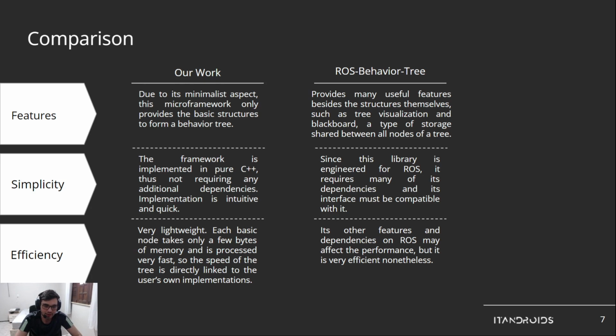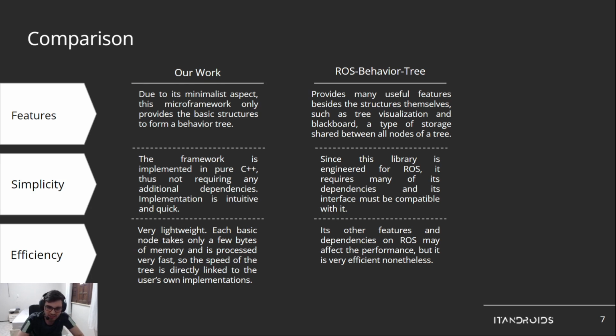And ROS Behavior Tree, since it depends on ROS, it is engineered for ROS, it requires many dependencies of ROS. And the interface of this library must be compatible with ROS. So we think our work is much more simple, which comes at the cost of having fewer features.